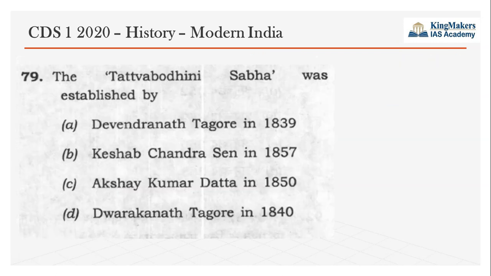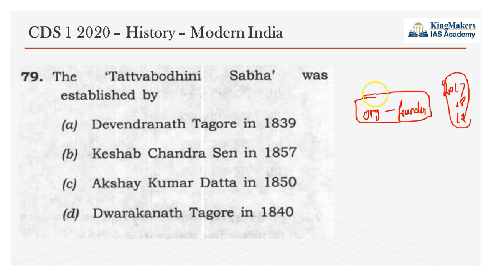So we'll go to the next question. Tattva Bodhini Sabha was established by which of the following persons? So asking the organization and founder is another prominent model in how UPSC asks questions. So, organization and founders. If you look at the UPSC question papers for the past 3 years, 2017, 18 and 19, there were a lot of questions from the organization and founder model.